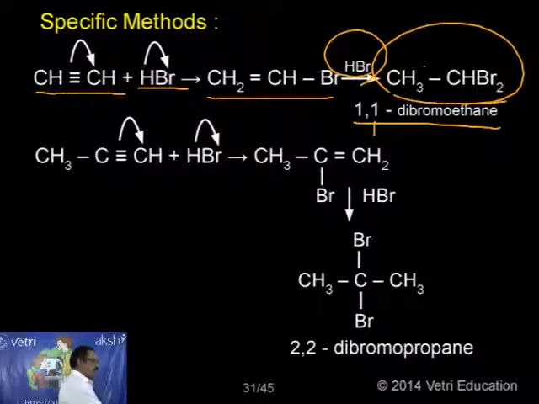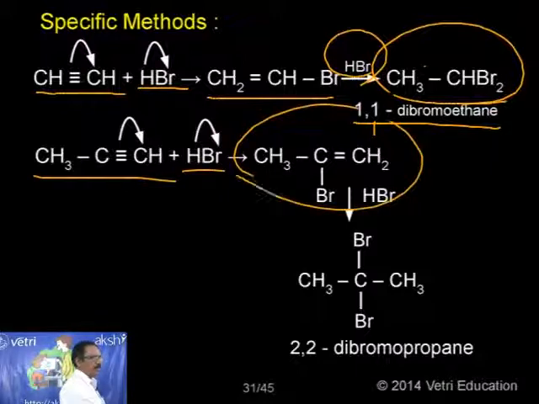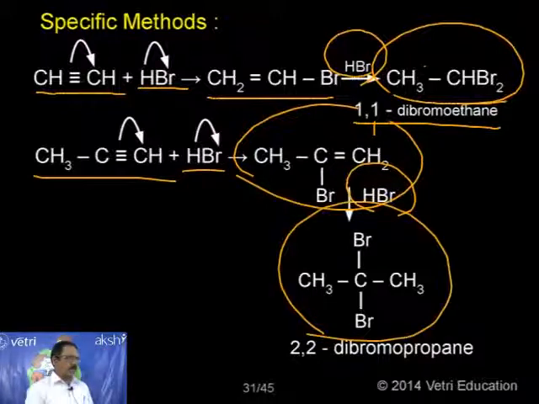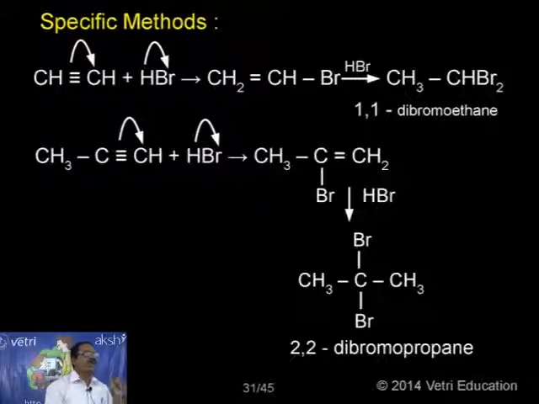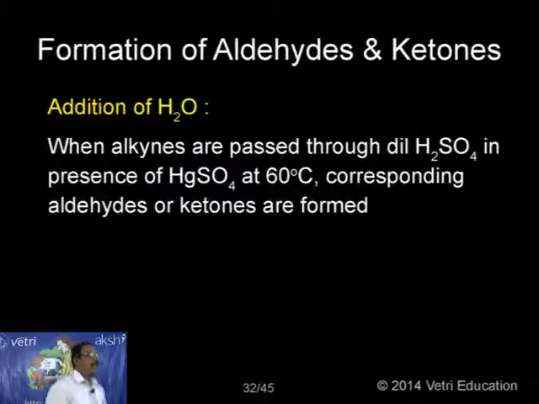Okay, let me come to propyne. When I treat with HBr, the first product will be 2-bromopropene. One more, if I add HBr, this is nothing but 2,2-dibromopropane. This is interesting. Both halogen atoms are added on the same carbon atom. This is the preparation of gem dihalide. This is the most important information under the addition of hydrogen halides.